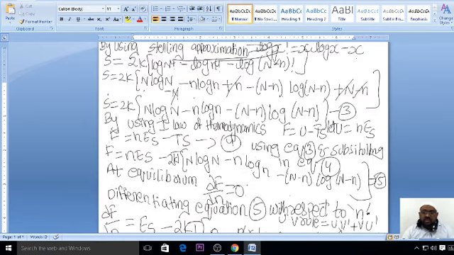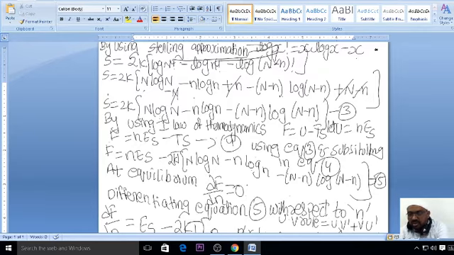So you just started with this, you can see here. We started with this by using the Stirling approximation. We have expanded x log x minus x: S is equal to 2k log of N factorial minus log n factorial minus log (N minus n) factorial.